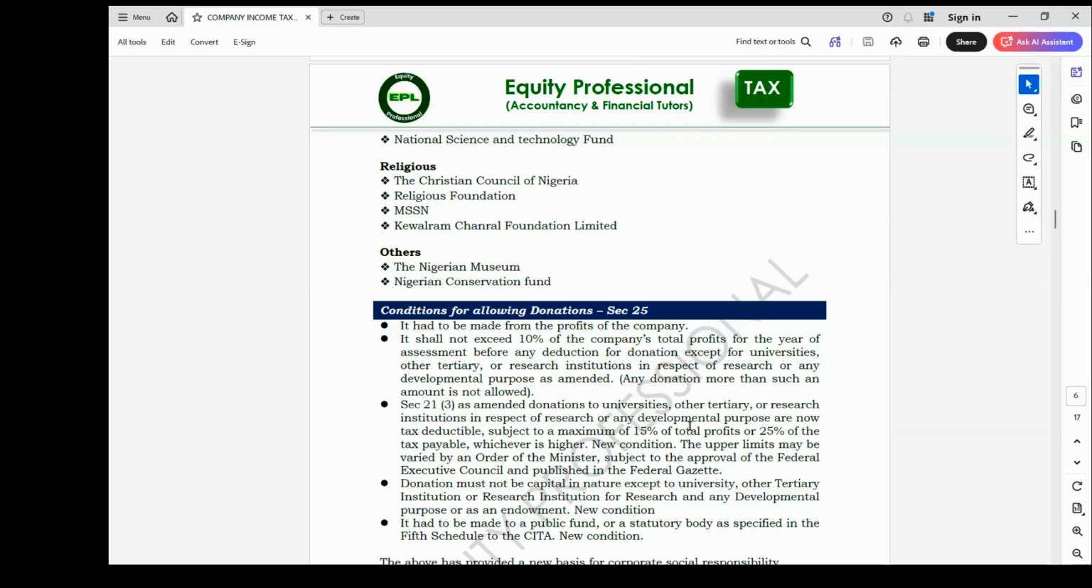Then also, the donation must not be capital in nature, except when you are making it to a university, tertiary institution, or other research institution for developmental purposes. You must not say you want to donate, and you are donating a house as a company as a donation. No, you must give them in the form of cash. Then they now decide what to use it for. So it must not be capital in nature. It is only when you are donating to institutions that it can be capital in nature, because you are helping the government to cater for their needs. So that is why that is allowable.